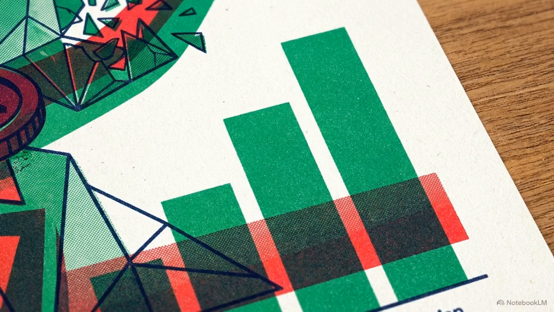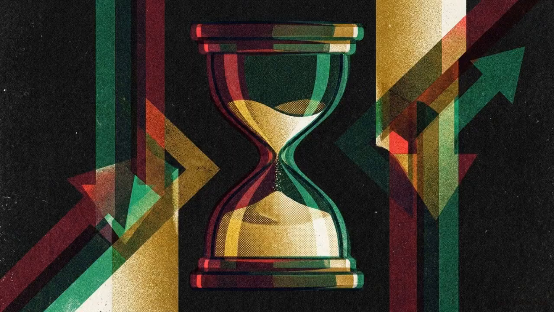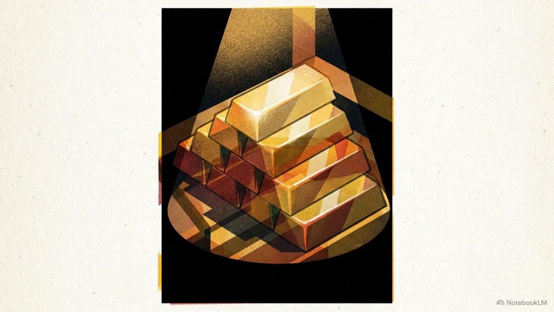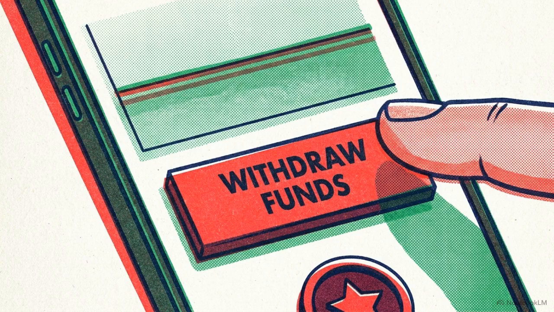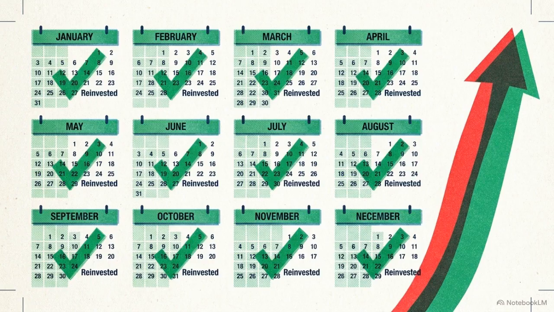3 factors determine the strength of this growth: the time you stay invested, the size of your principal, and your annual yield. For the math to work, the investor must never withdraw the intermediate returns. Removing the cash stops the compounding process. Maintaining this discipline transforms a linear savings plan into an automated wealth multiplier.